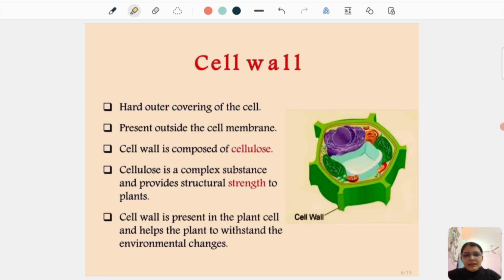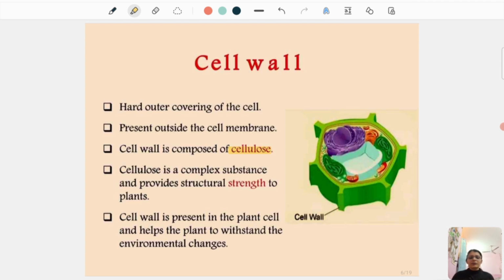Next up we have the cell wall. So what is a cell wall? The cell wall is the outermost, hard covering of the cell. As you can see, it is even outside the cell membrane. It is composed of cellulose. What was the cell membrane composed of? Proteins and lipids. What is the cell wall composed of? Cellulose.